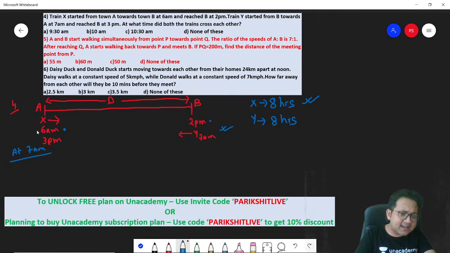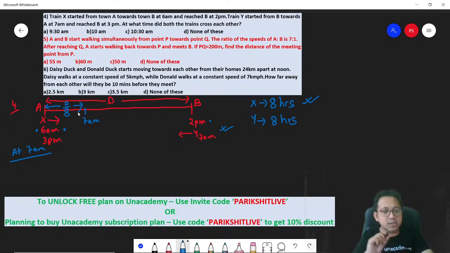Because X starts at 6 a.m., at 7 a.m. X has covered this distance, which is D by 8. So at 7 a.m., how much is the distance of separation? Total distance D minus D by 8. So now the distance between the two trains is 7D by 8.